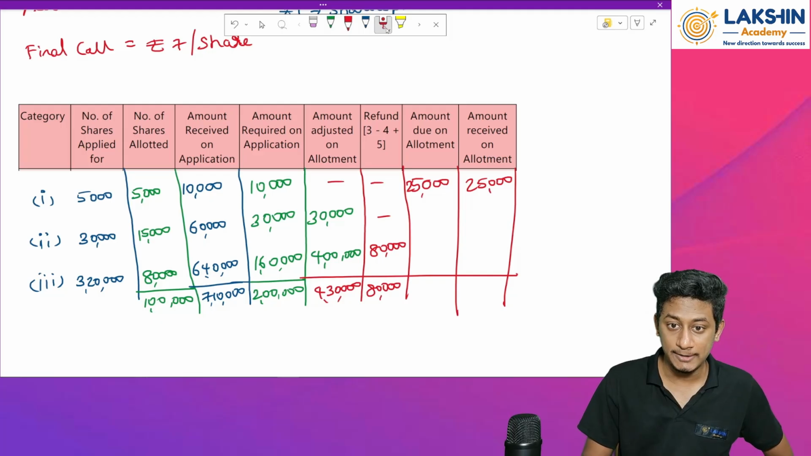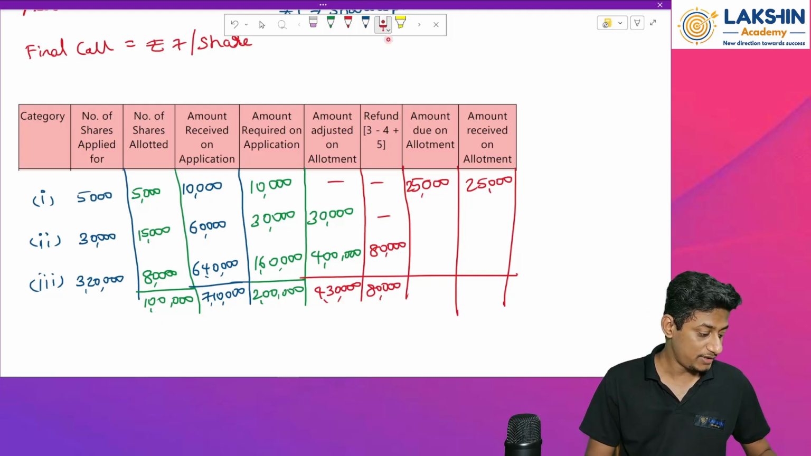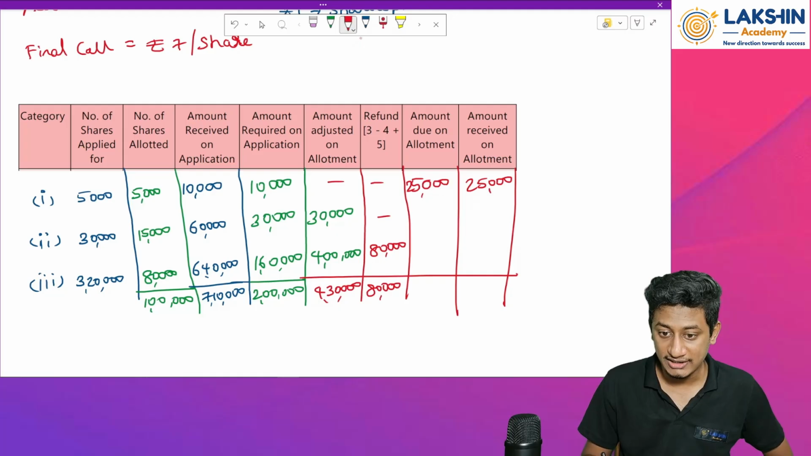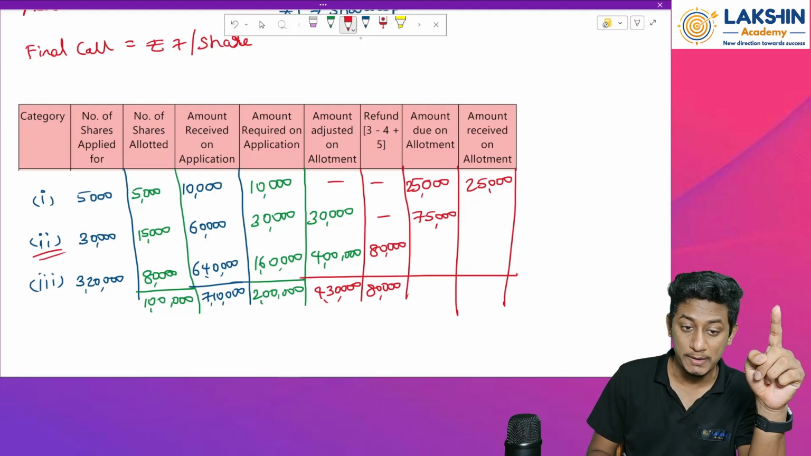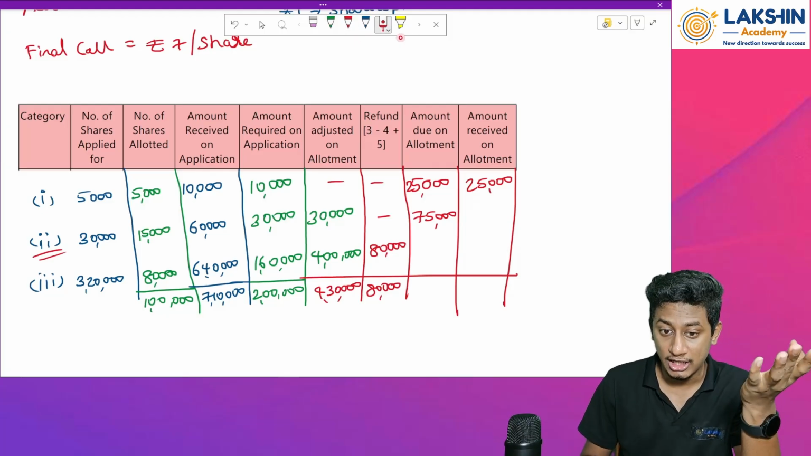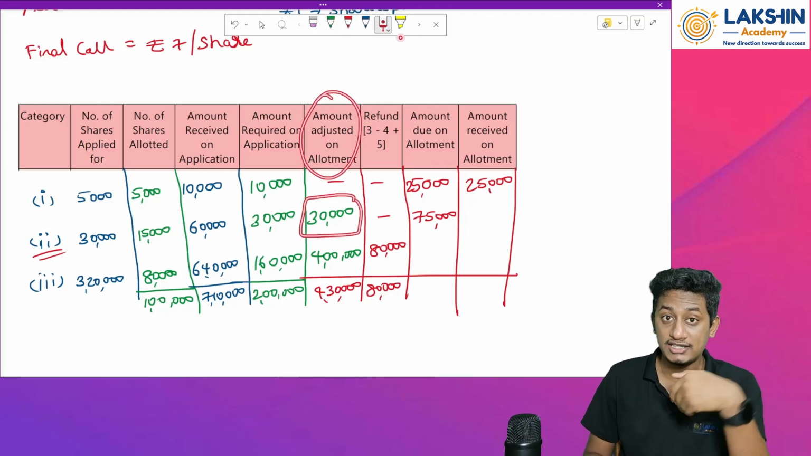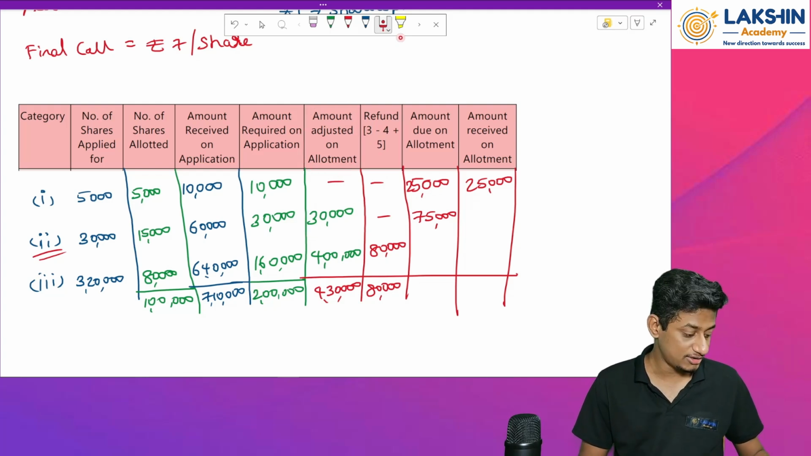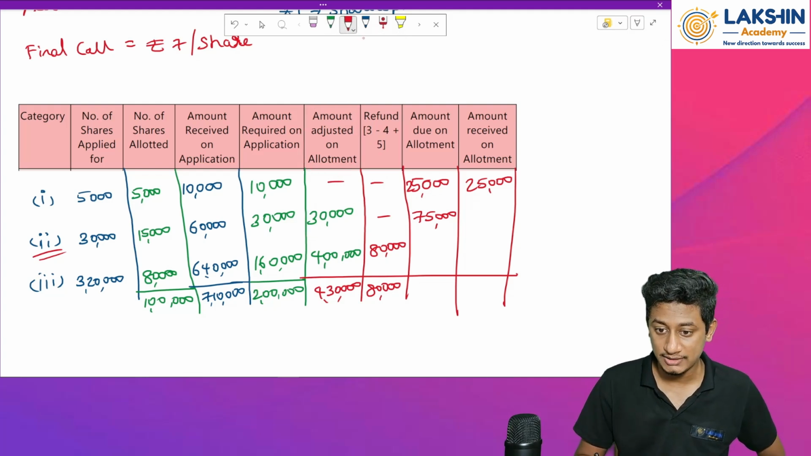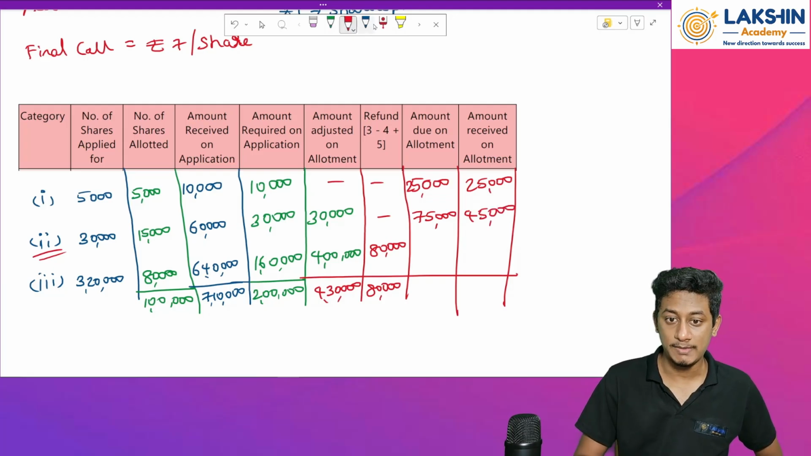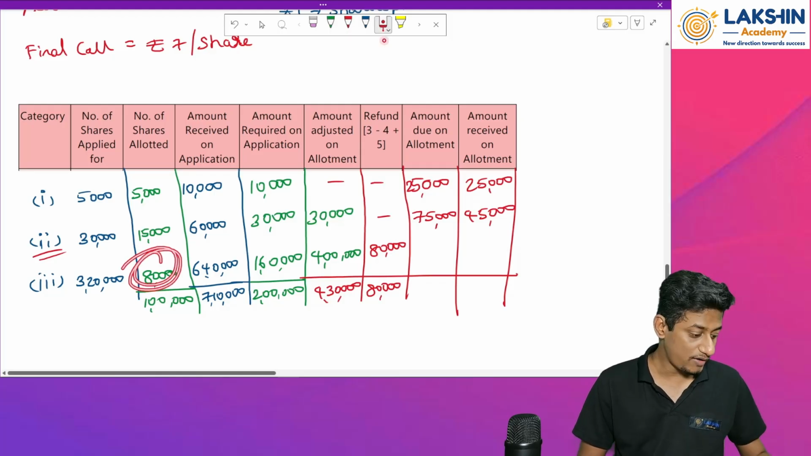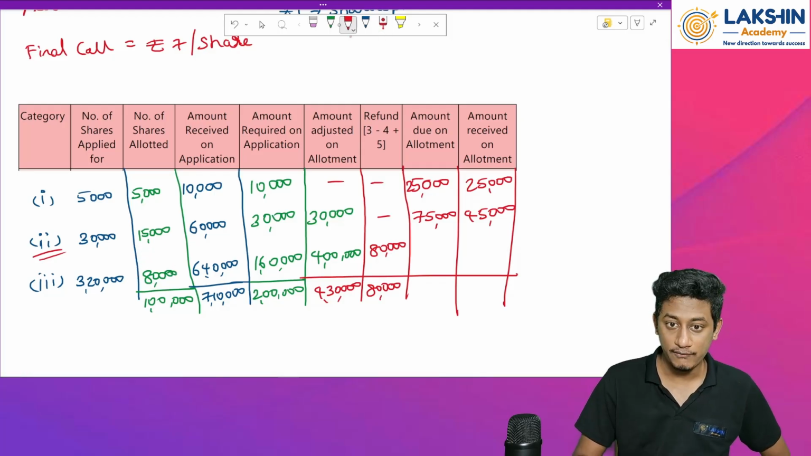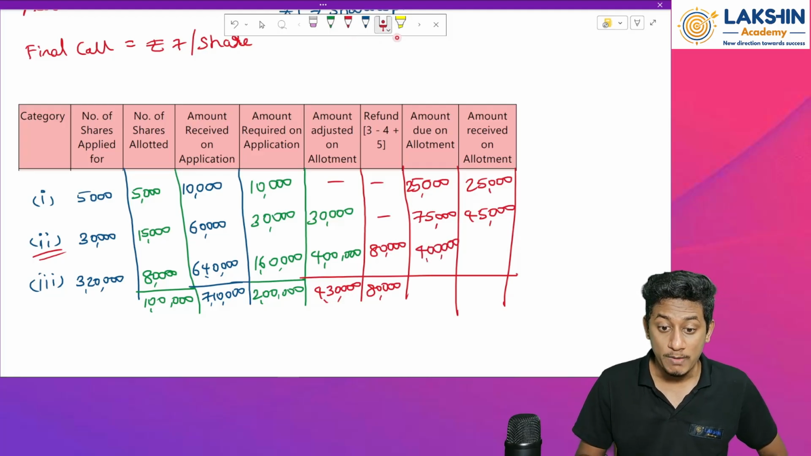Then coming to the second category, 15,000 into 5 is how much? Rupees 75,000. So that means on allotment I should actually receive 75,000 from category 2 people. How much did I already adjust over here? Rupees 30,000. So extra how much should they pay me? 75,000 minus 30,000. That will be rupees 45,000. Okay. Coming to the last category. How much should they pay me? So 80,000 into 5 per share. That will be rupees 4 lakh. So 4 lakh should be paid on allotment, but how much is already adjusted over here?